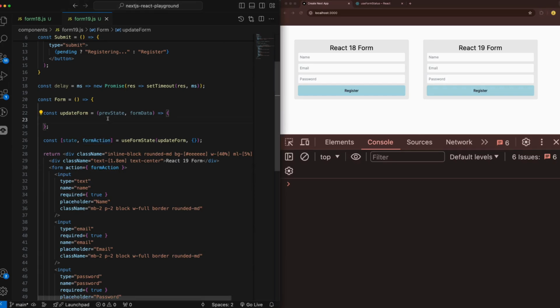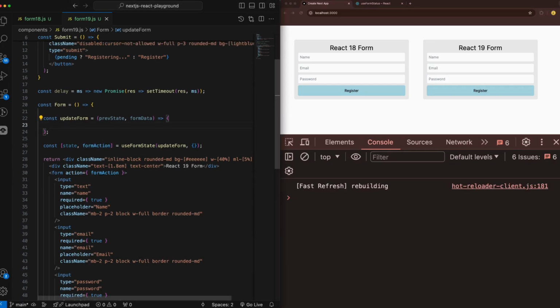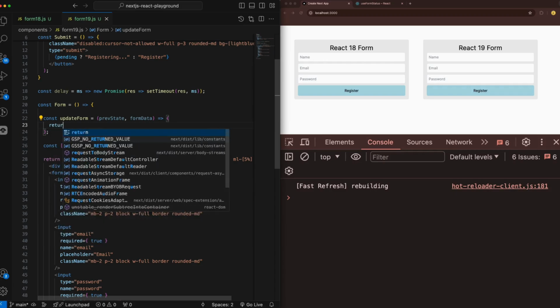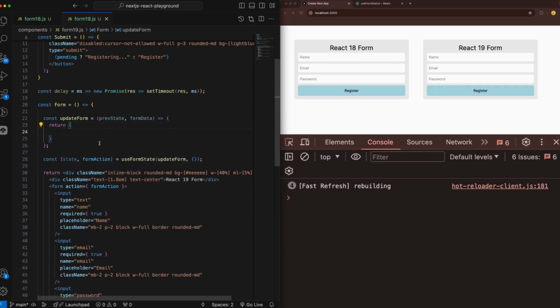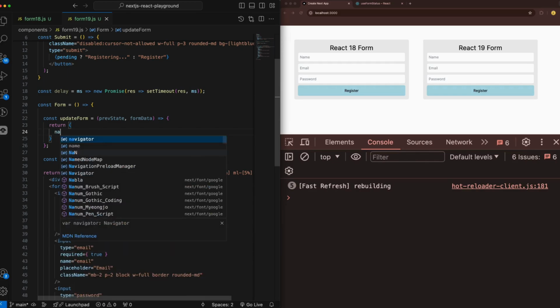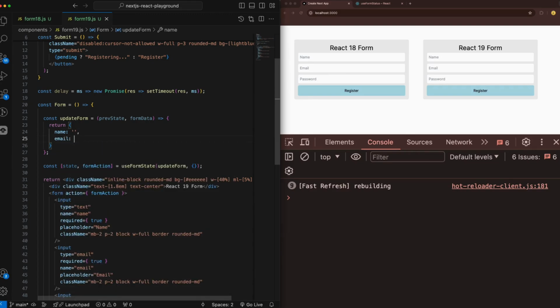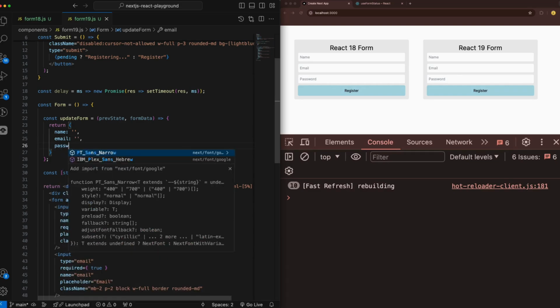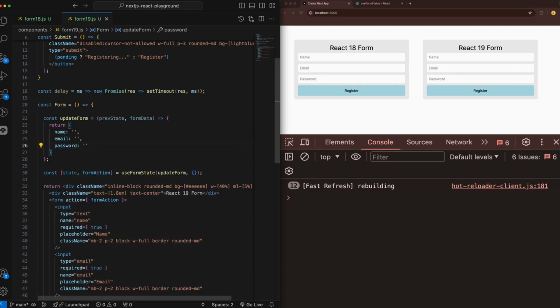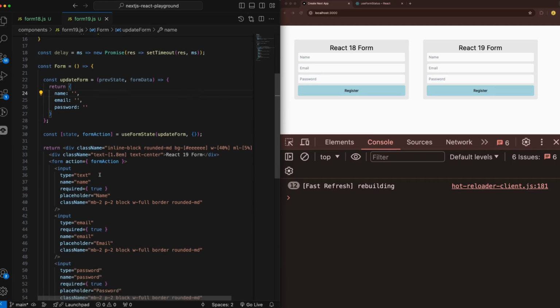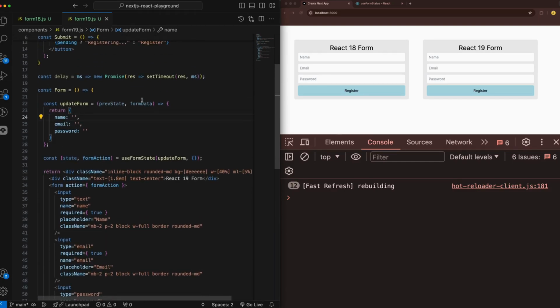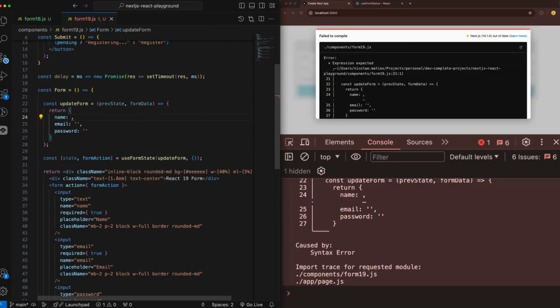The next thing that we can do here in the update form is to actually return the updated form, because that's what we are supposed to do. So we have 3 fields. We have name, email, and password. To get the values from the form, we can use this form data, and this is gonna work like this.